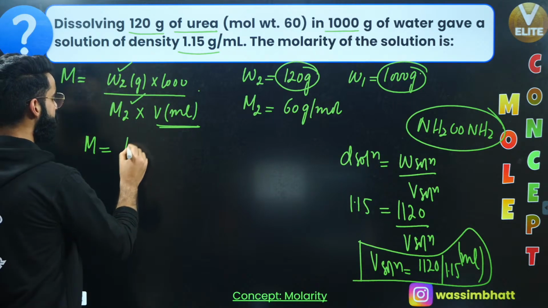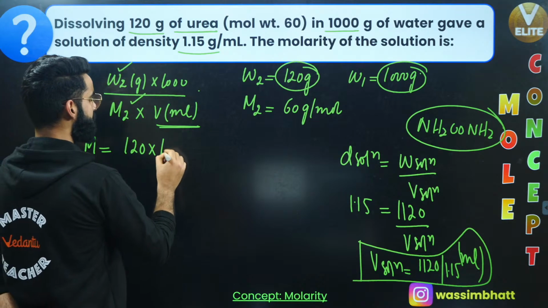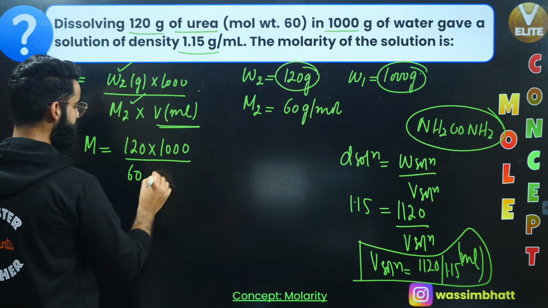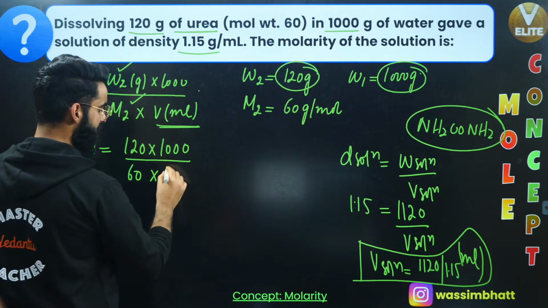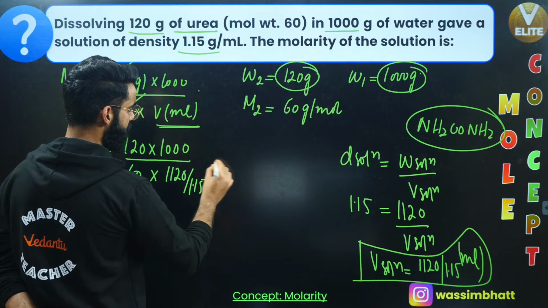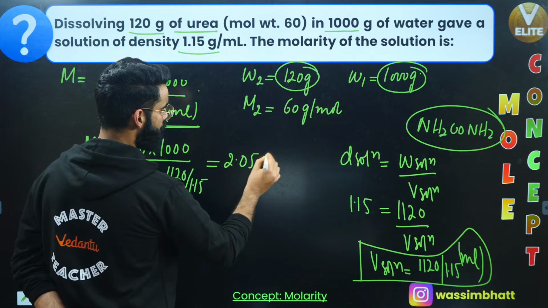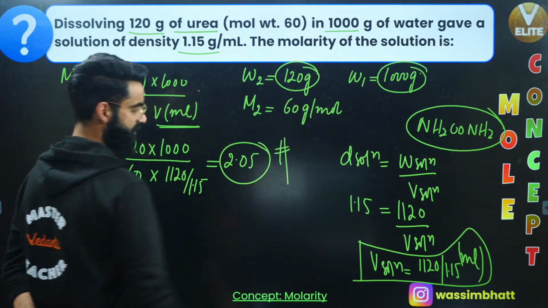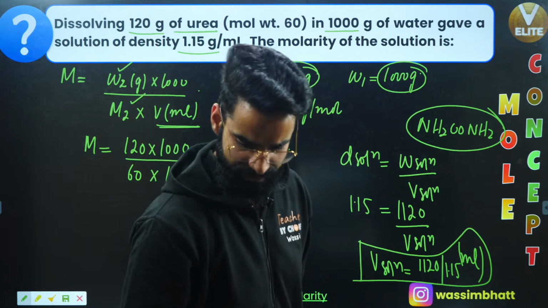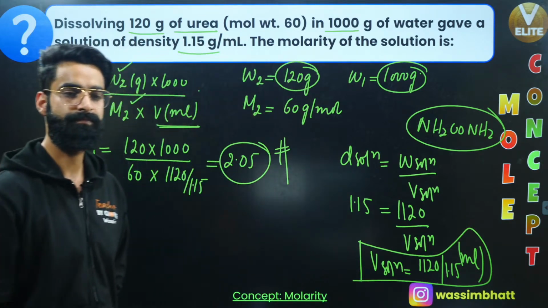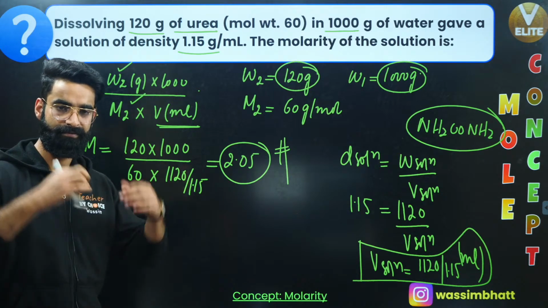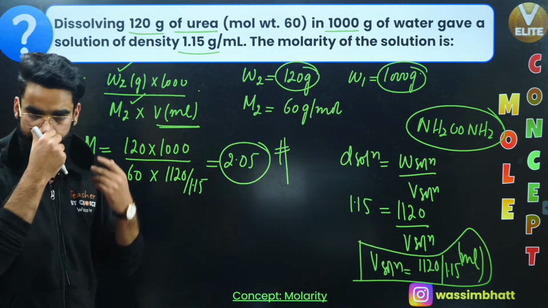W2, the mass of solute, is 120 grams, multiplied by 1000, divided by molar mass of solute, which is 60 grams, multiplied by volume of solution in ml, which is 1120 divided by 1.15. When you solve it, you get the value as 2.05 molar. So molarity of the solution is 2.05, which you were supposed to calculate, yeah? You can let me know in the chat box if it's clear, right? Molarity of the solution is coming out to be 2.05. Let me know fast.